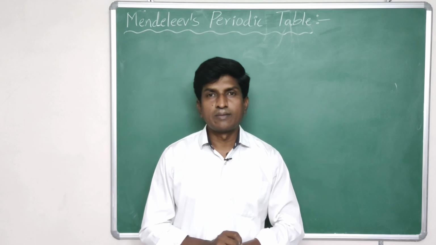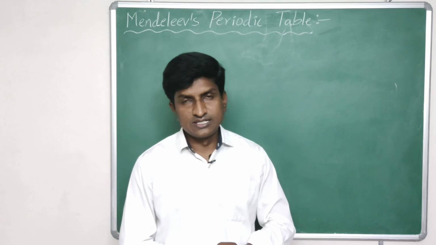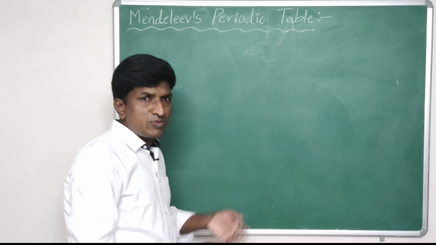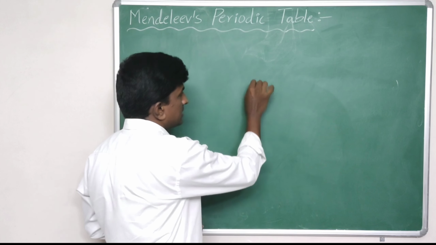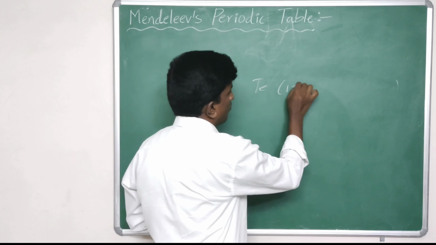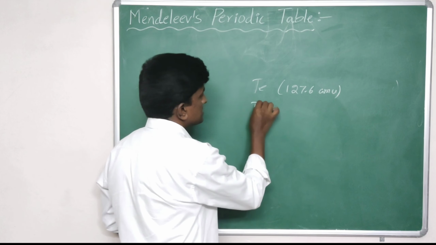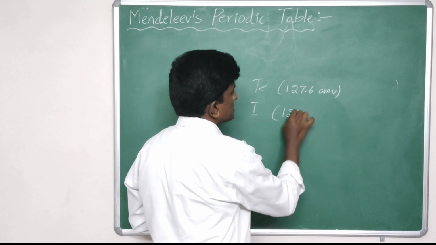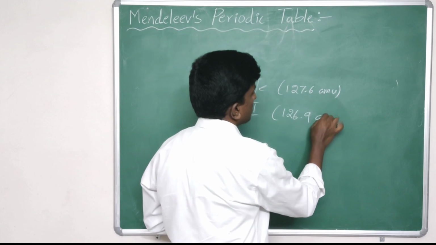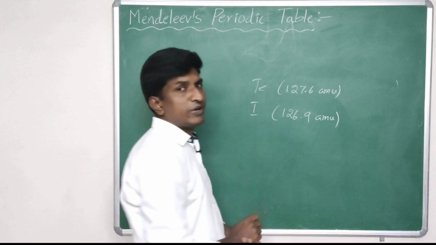And the second one, the anomalous series. We discussed that tellurium has atomic weight 127.6 atomic mass units, whereas iodine has 126.9 atomic mass units.